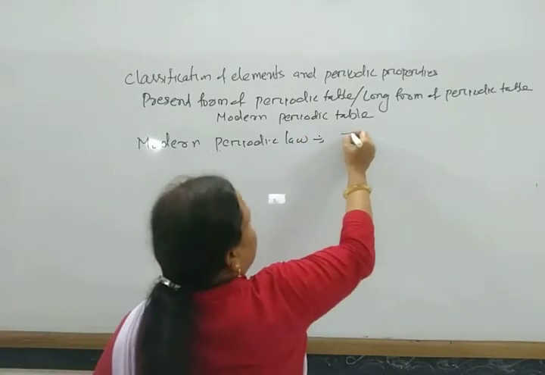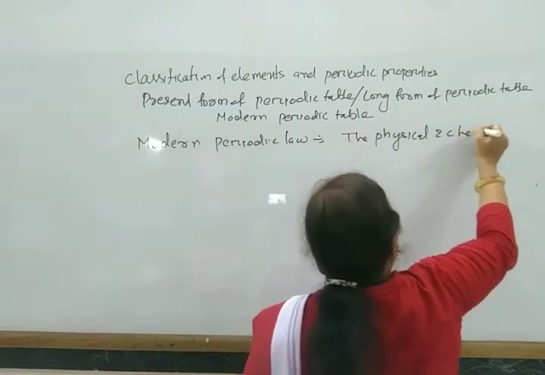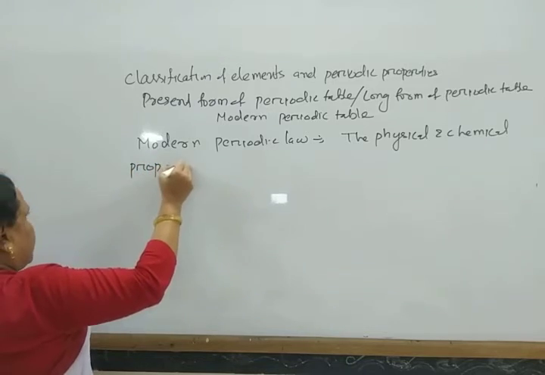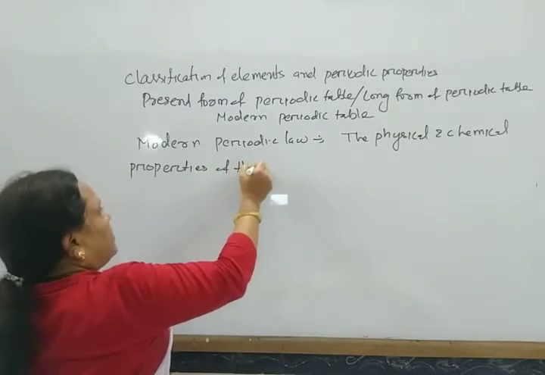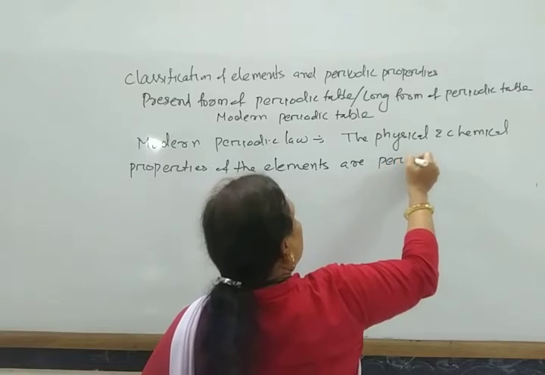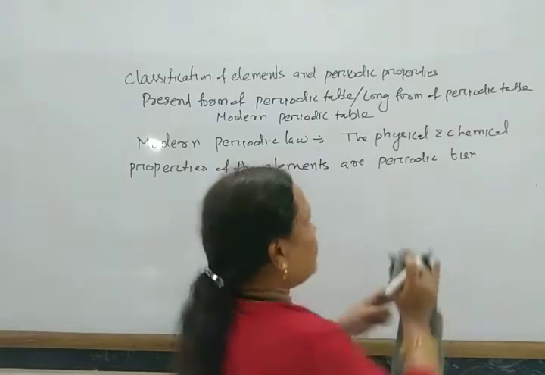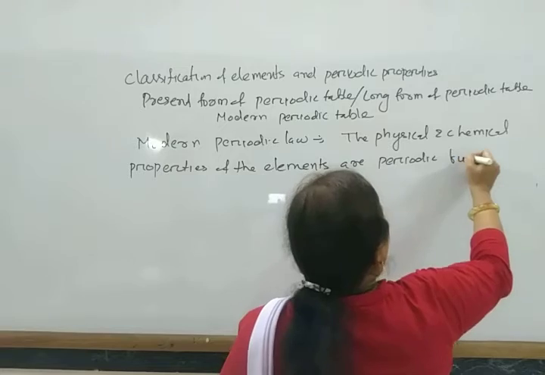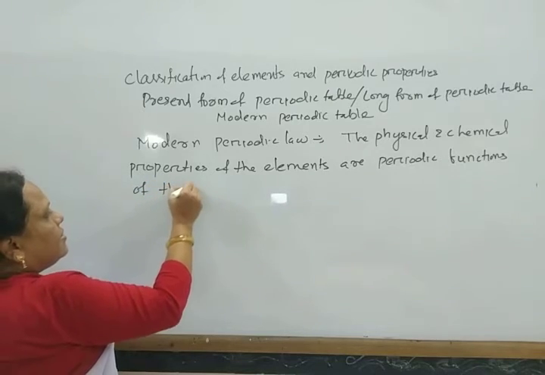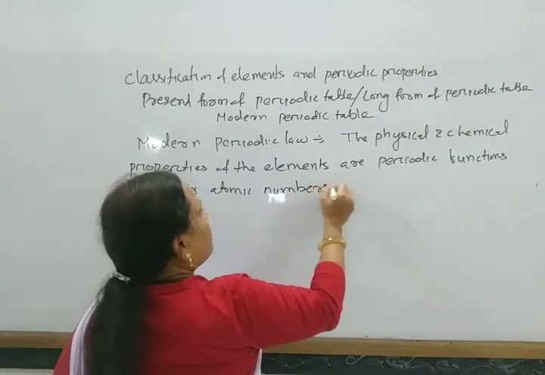That is, the physical and chemical properties of the elements are periodic functions of their atomic numbers.